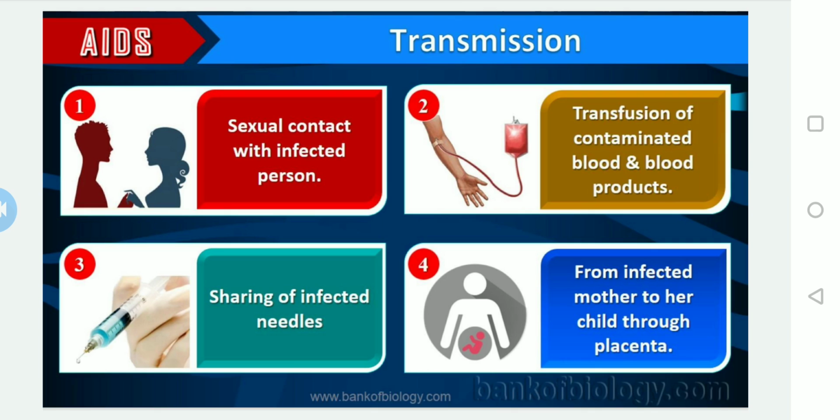And the second one is very important: the transfusion of contaminated or diseased person's blood. During the transfusion of contaminated blood and blood products, it can transmit directly and easily from an infected person to a healthy person.